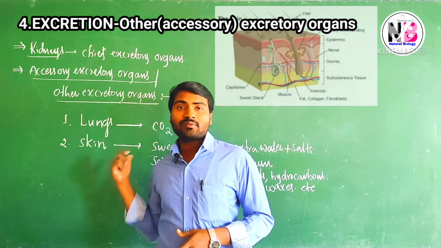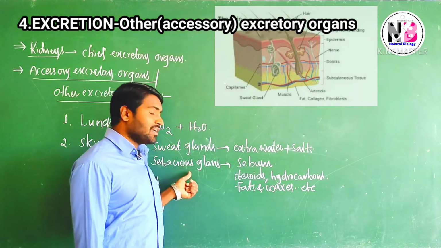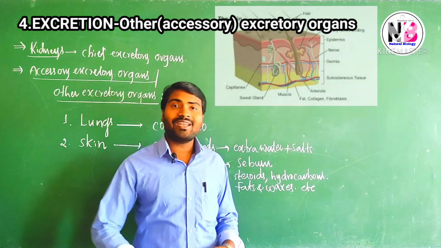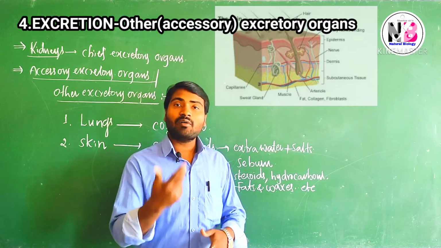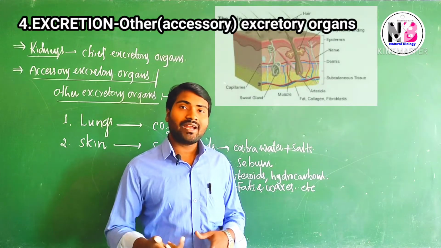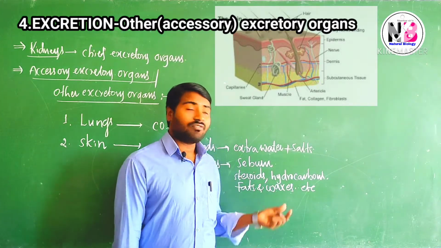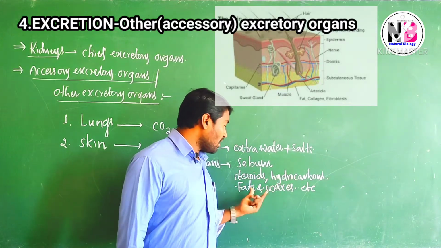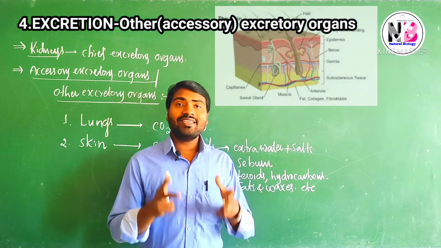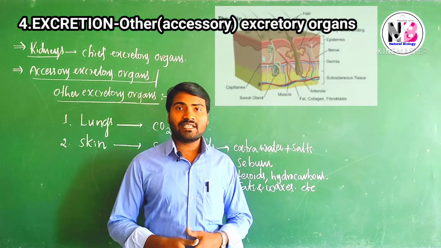Skin contains two types of glands, sweat glands and sebaceous glands. Sweat glands release extra water and some salts like sodium chloride, and sebum contains derivatives of steroids, hydrocarbons, fats and waxes. In this way, skin is involved in excretion.